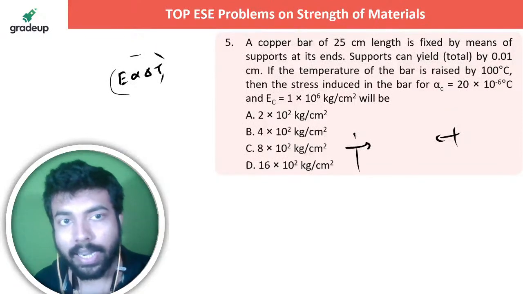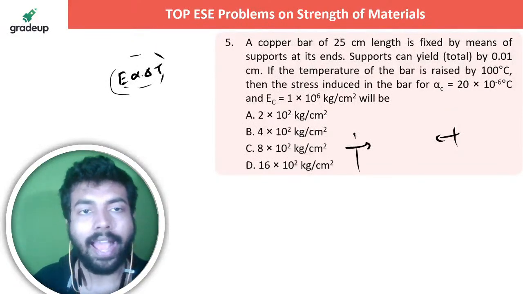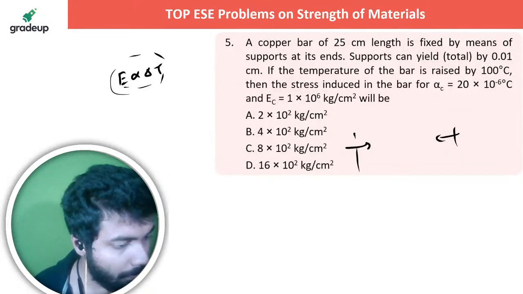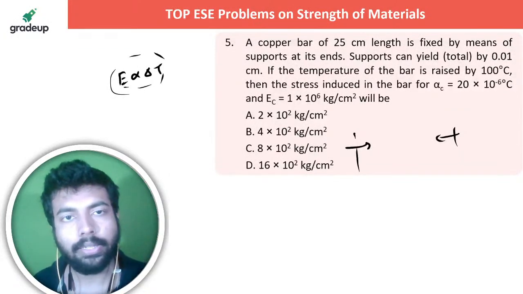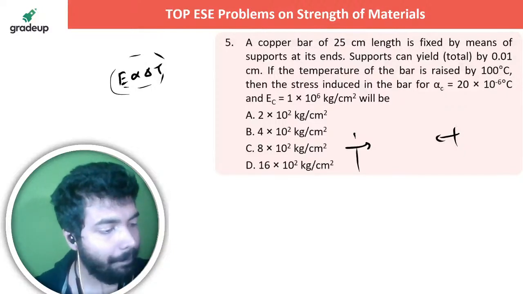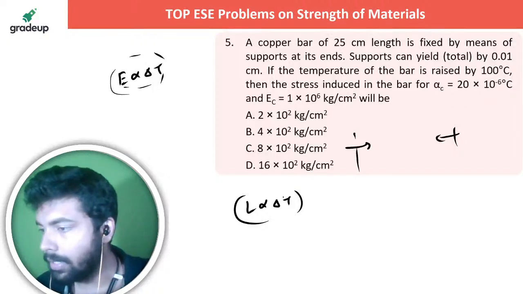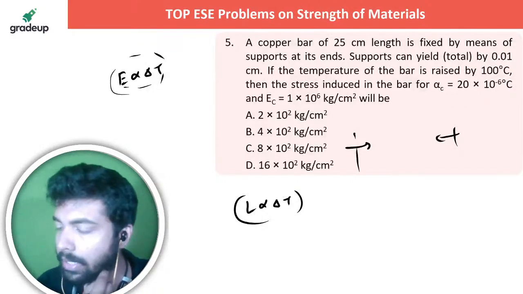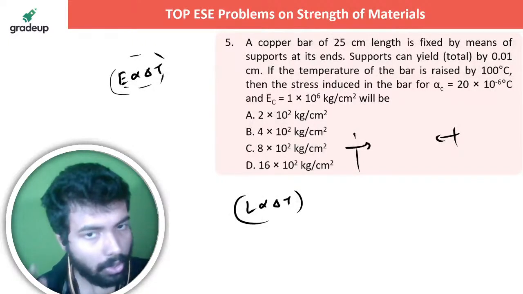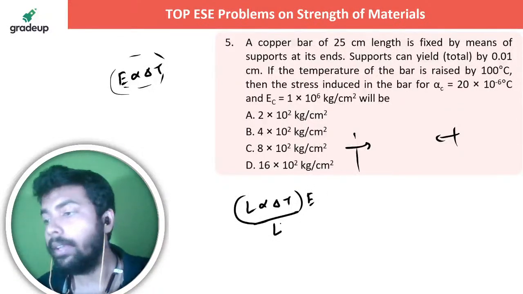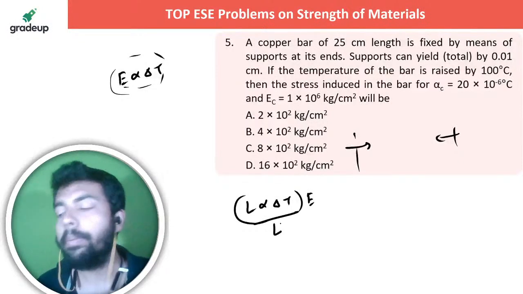On that occasion, understand, normally if you see the actual derivation of this E alpha delta T, वहां पे जो हम करते हैं actually, it is nothing but L alpha delta T, this is the total length, into E by L, something like that we do. मतलब क्या?